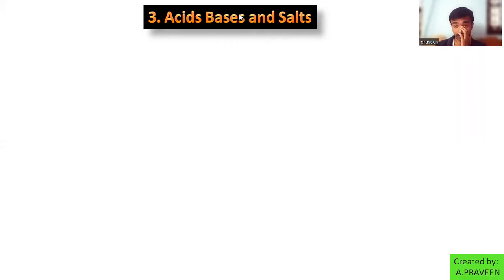In 6th class, you learned about changes around us, changes in the nature of substances. They are classified into temporary changes, permanent changes, man-made changes, natural changes, artificial changes, like that. But when you enter 7th class, second lesson, acids and bases.